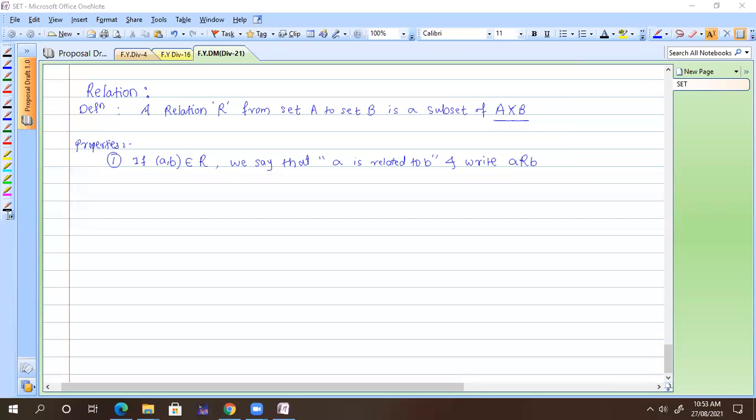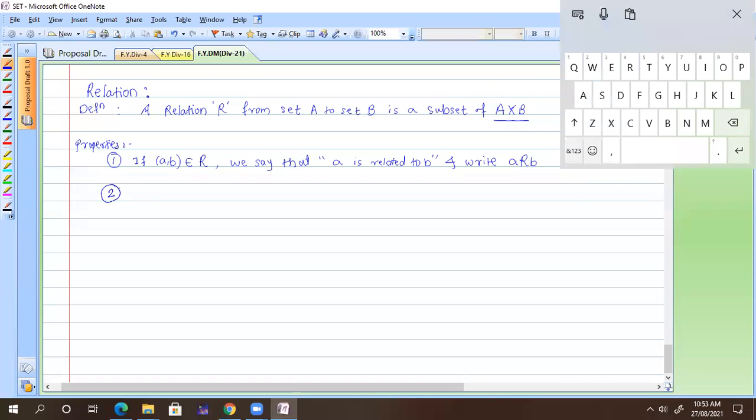Number 2: in the same way, suppose the pair (A, B) does not belong to the relation.